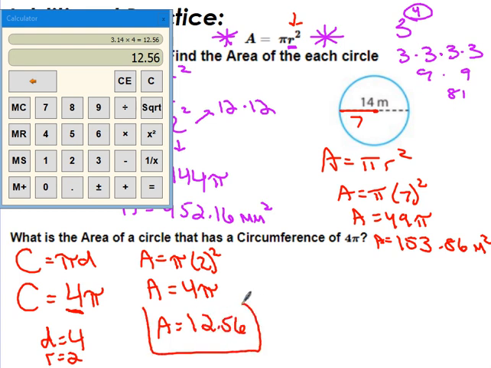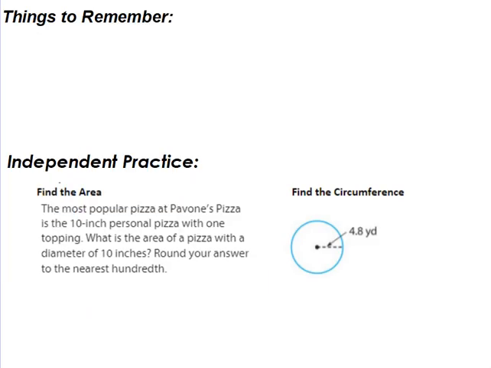So there's the area. So with circles, once we figure out what the radius or the diameter is, it's really easy to figure out both the circumference and the area. Sometimes we have to look at our formula in order to determine what the radius or diameter is, like what we did with this one. But once we figure out one, we can figure out all of them. All right, cool. That's it.